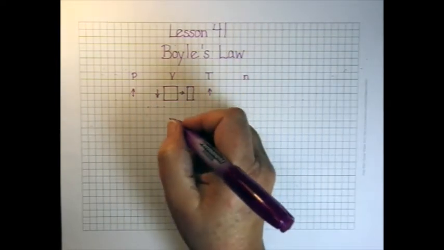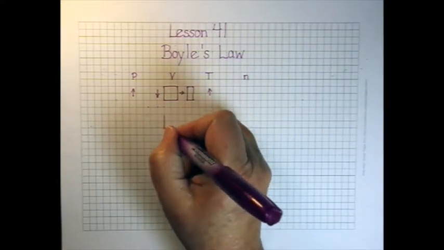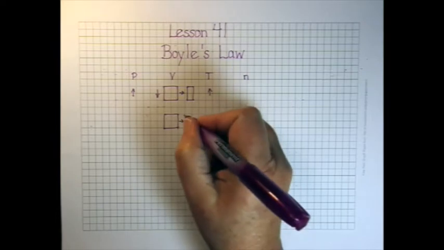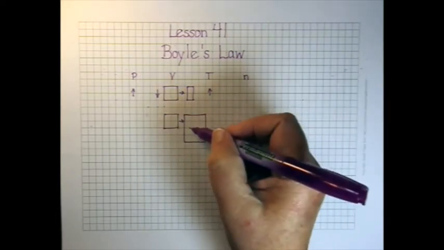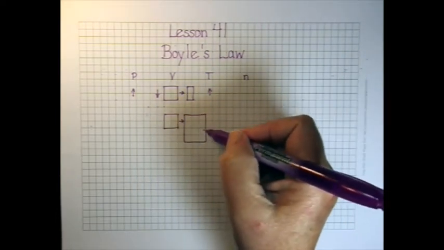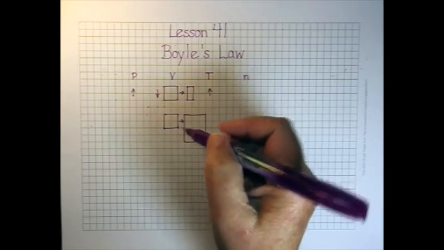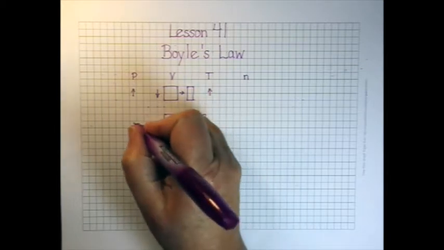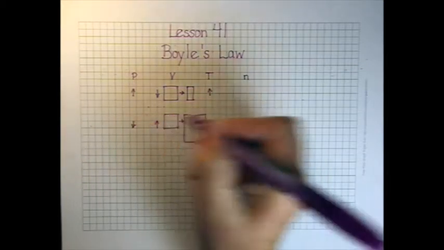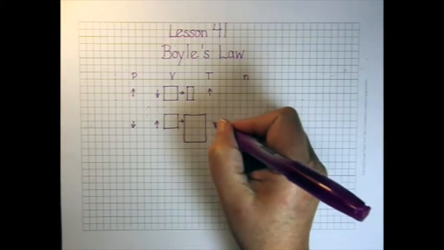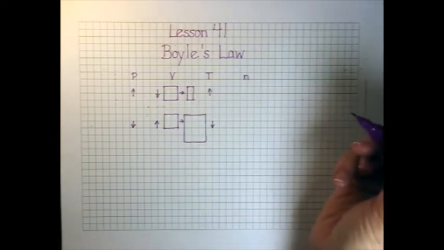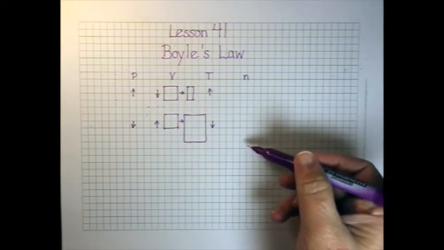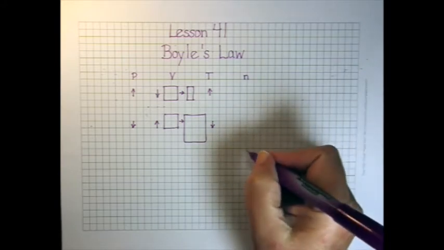What if we took that original volume and let it expand? Well, now the particles have got lots of room to move around. They'll only bump into the walls occasionally. And so as our volume increases, our pressure is going to go down and our temperature is going to go down.